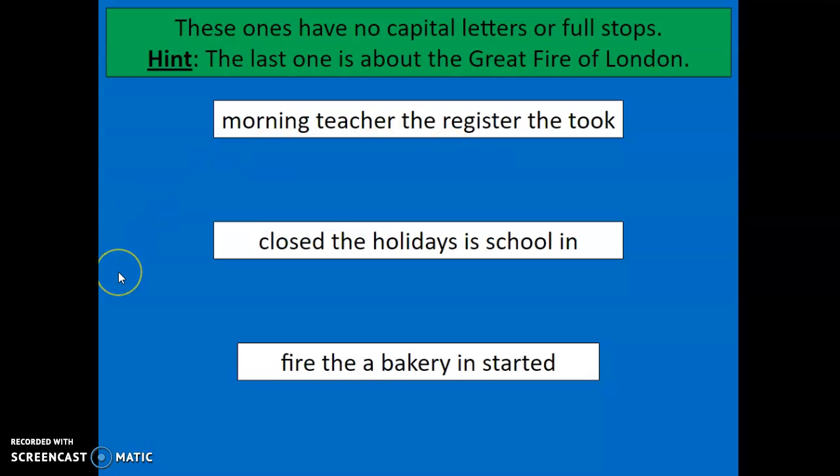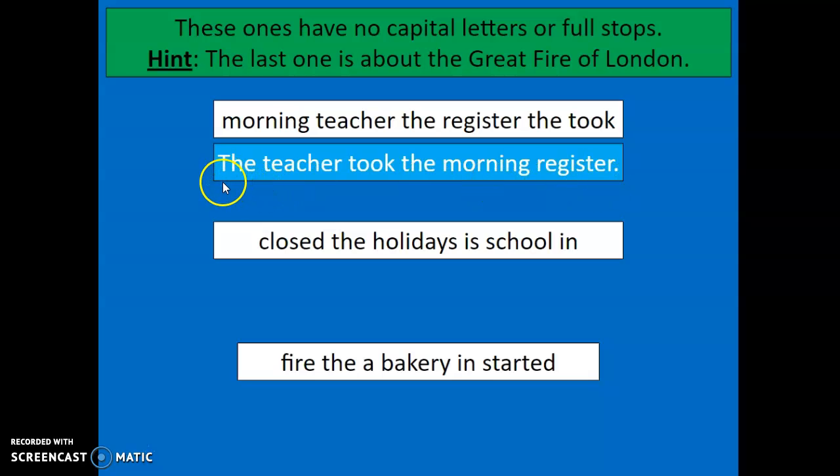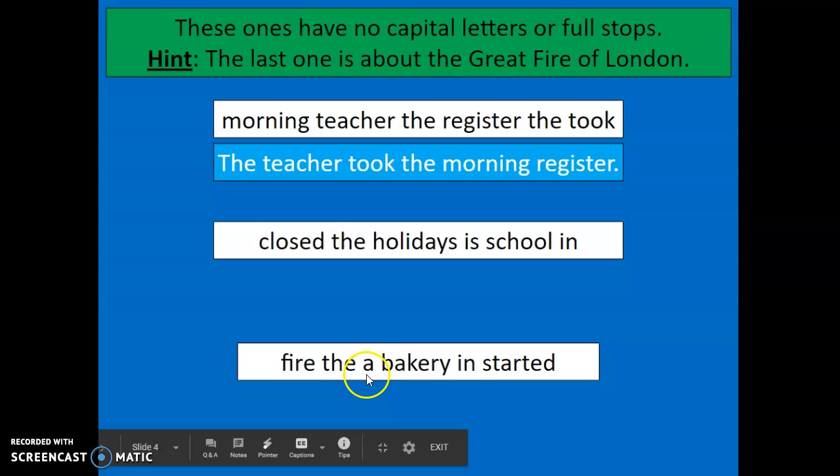How did you get on? Did you figure out what the sentence should say so that it makes sense? I'm going to show you. Okay, so you can see now that this makes sense. It should say, the teacher took the morning register. Can you see that there is a capital T at the beginning and a full stop at the end? I would like you to do the same with the next two sentences. So this one is, closed, the, holidays, is, school, in. And the last one is, fire, the, a, bakery, in, started. Have a go at putting those in the right order. Pause the video, have a go at writing them down.